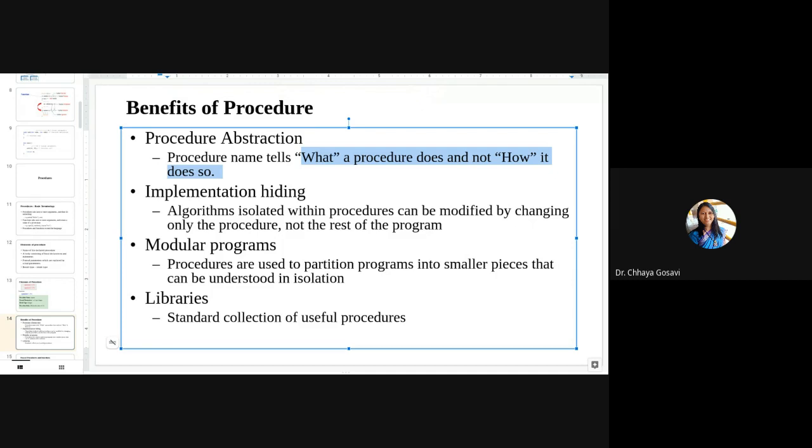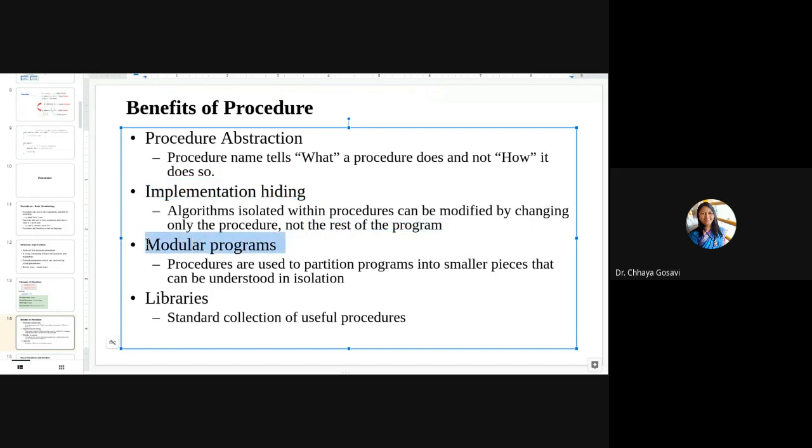That is abstraction. Implementation hiding is achieved because you can change the procedure instead of changing the entire code. You can replace only that particular function or procedure. It will change your algorithm. The rest of the code will remain the same.